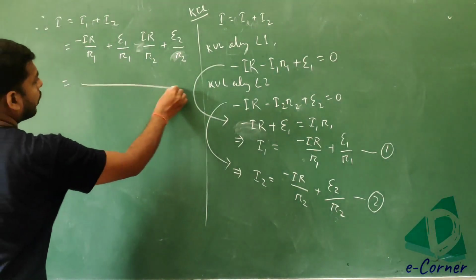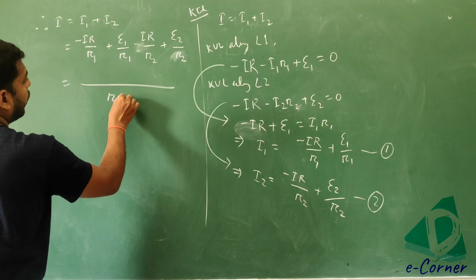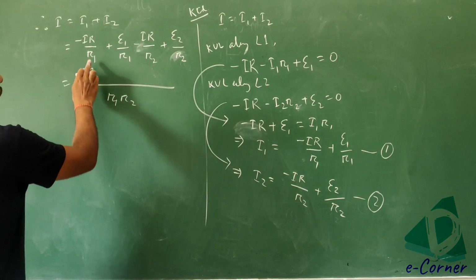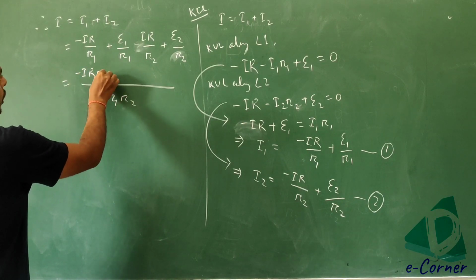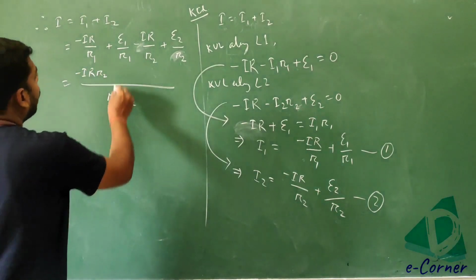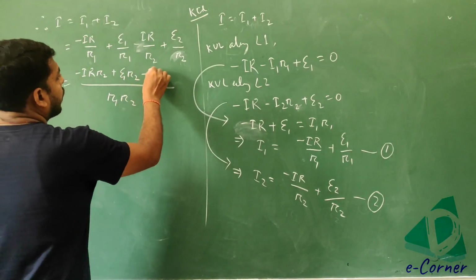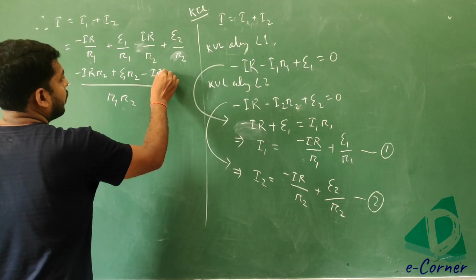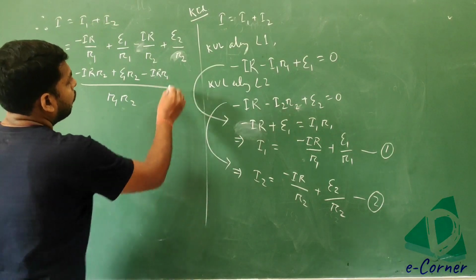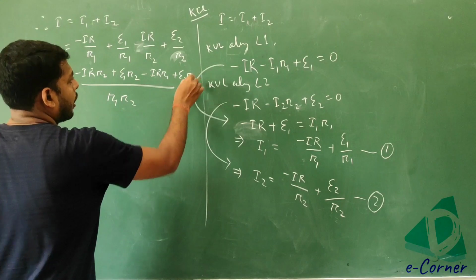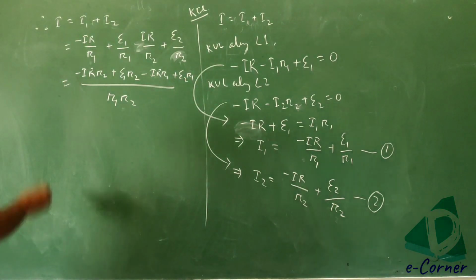Consider LCM here, R1 into R2. So this is minus IR into R2 plus E1 into R2 minus IR into R1 plus E2 into R1.